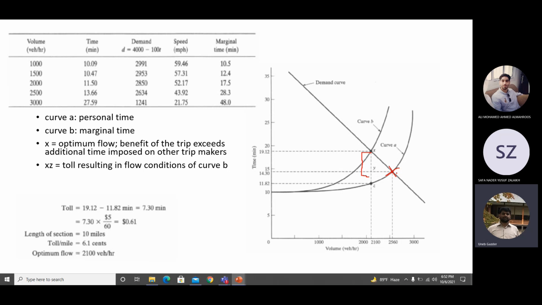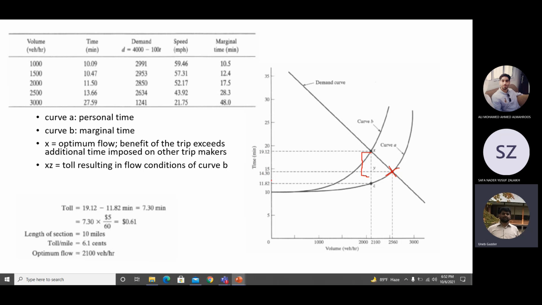So I want to reduce it. I want to keep it up to this point. So the extra amount of time you are causing the users, the marginal time you are causing to the users, I will take it from you as extra money. The amount of time you are causing to the user in the marginal cost, I will take it from you in terms of money.